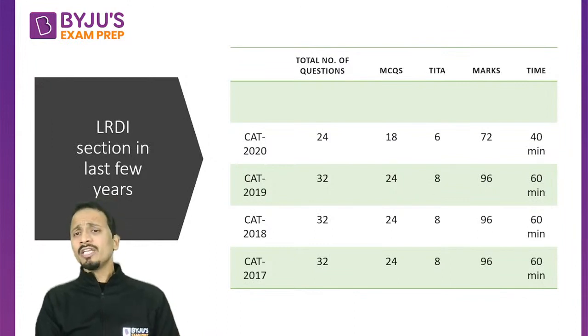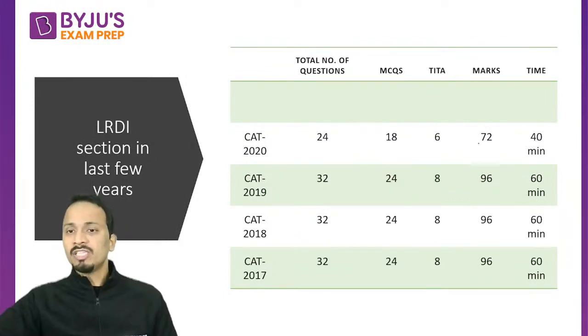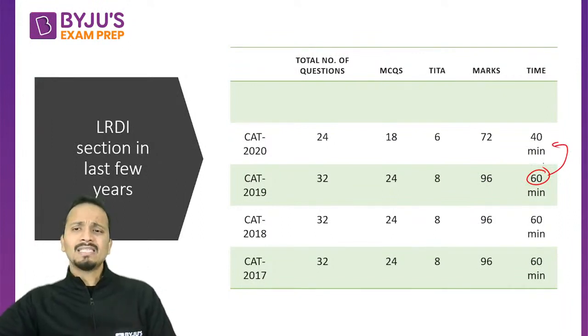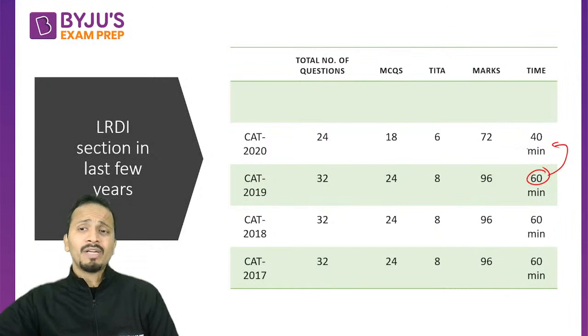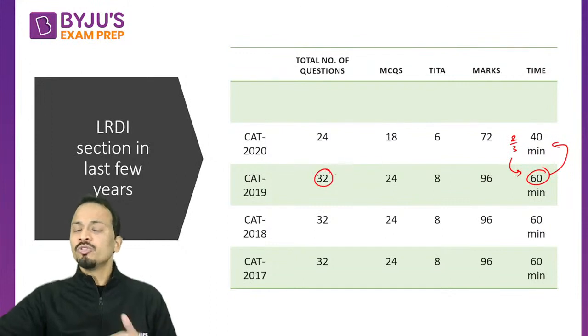The CAT authorities thought that 24 questions were too many to be done in 40 minutes. Earlier, they had reduced the time limit by 20 minutes, so it was reduced to 2/3 of the previous value, but the number of questions was not reduced to 2/3.